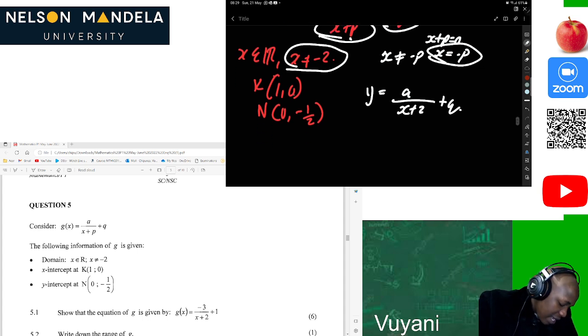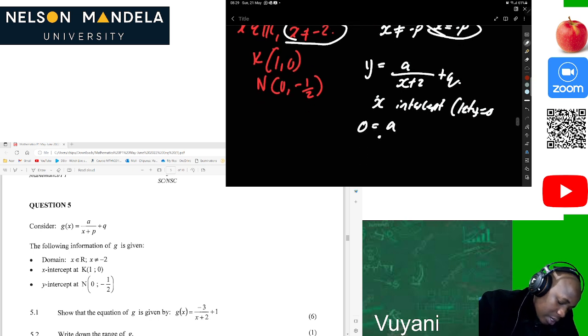Now they gave us the x-intercept, and we know that at the x-intercept we let y equal to 0. Then we can see 0 is equal to a over x plus 2 plus q. Then negative q is equal to a over x plus 2. Let's make that equation 1.